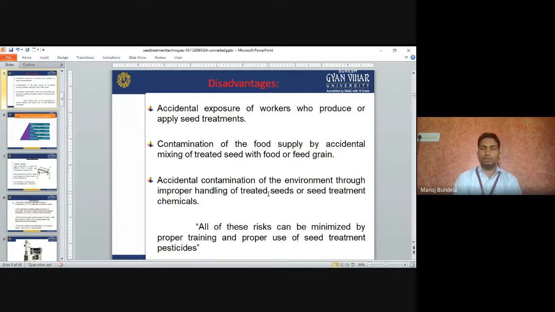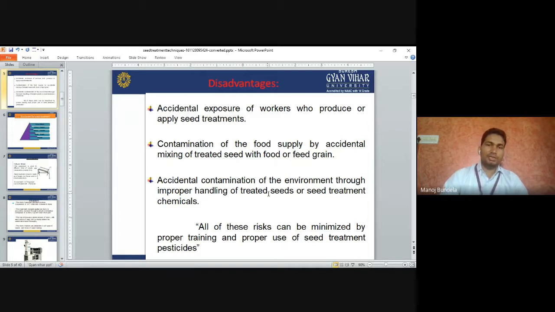Accidental contamination of the environment through the improper handling of treated seeds or seed treatment chemicals. Sometimes after the treatment of the seeds, we do not handle the seeds or the seed treatment chemicals properly. Due to that, it goes into the environment and affects the environment. All of these risks can be minimized by proper training and proper use of seed treatment pesticides.